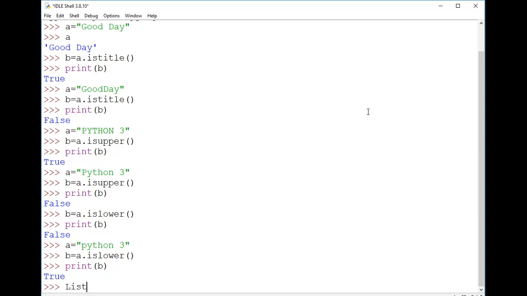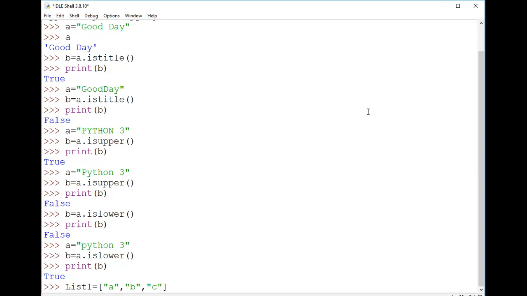I'm just creating one list here, and a list is always written in square brackets. I'm just taking A, B, and C. So here I've created one list with a group of 3 strings, where each string contains a value such as A, B, and C.